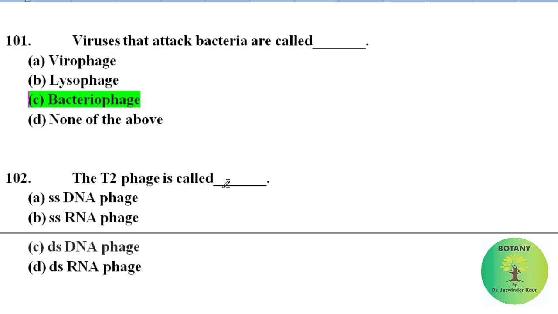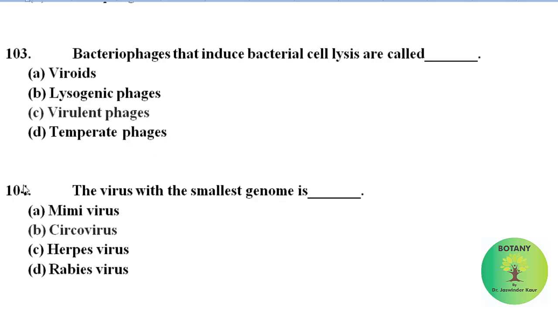The T4 phage is called single-stranded DNA phage, single-stranded RNA phage, double-stranded DNA phage, double-stranded RNA phage. Correct answer is double-stranded DNA phage. The T4 phage is called double-stranded DNA phage. Bacteriophages that induce bacterial cell lysis are called viroids, lysogenic phages, virulent phages, temperate phages. Correct answer is virulent phages. The bacteriophages that induce bacterial cell lysis are called virulent phages.